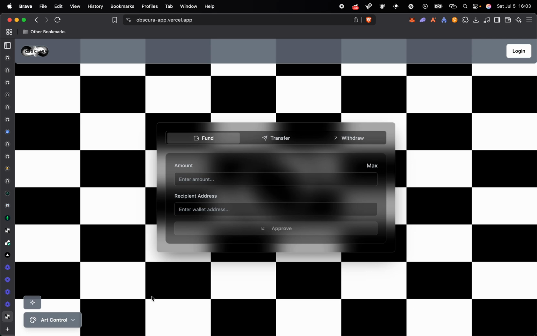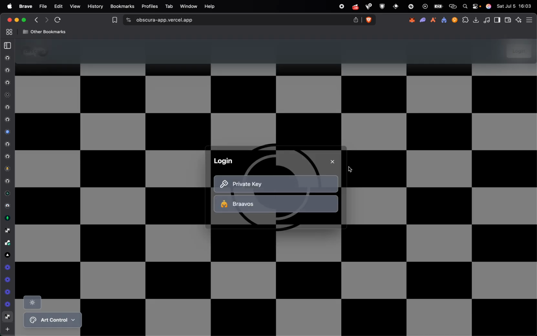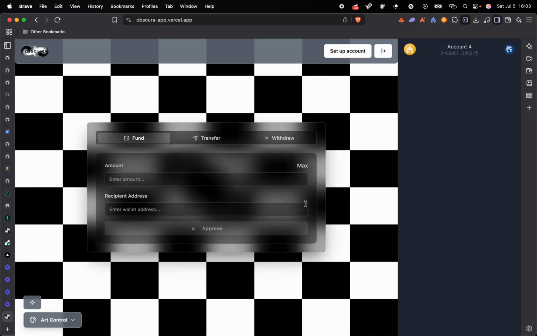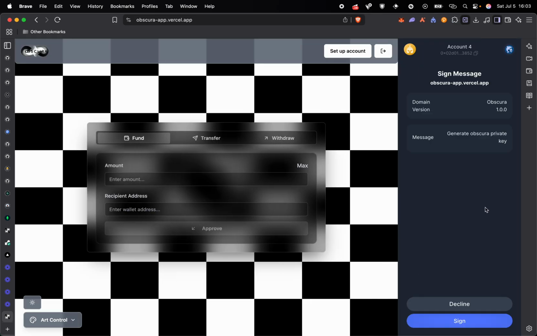So for a new user interacting with the platform, you will have to log in. Let's try to log in. When you log in, you have to send a message. This signature will generate a private key that you'll be using on the application. This is different from your wallet private key.